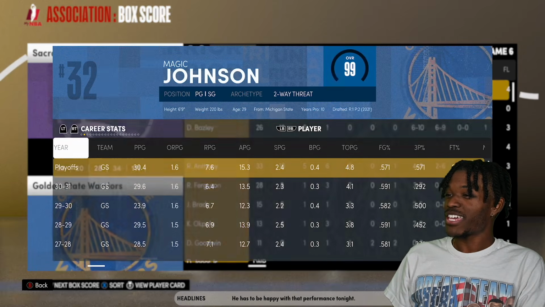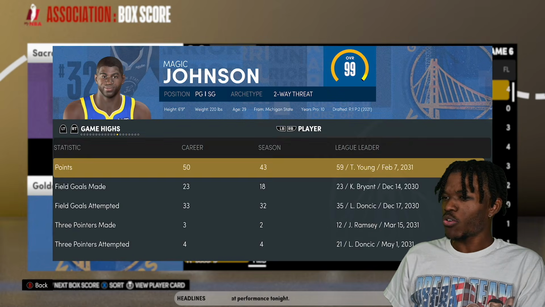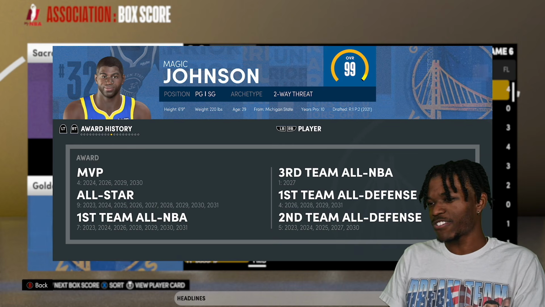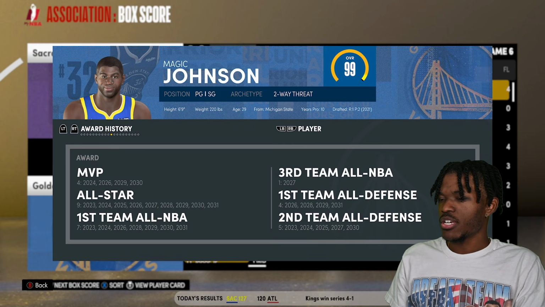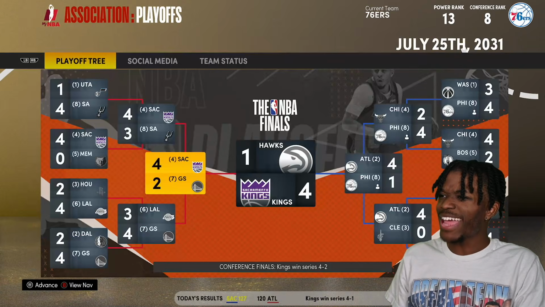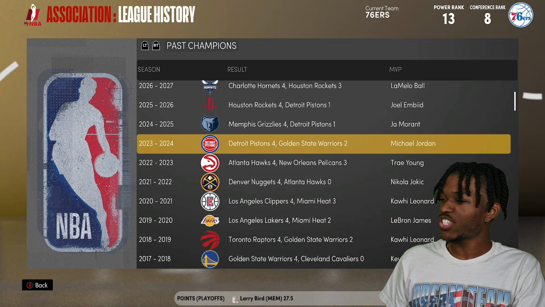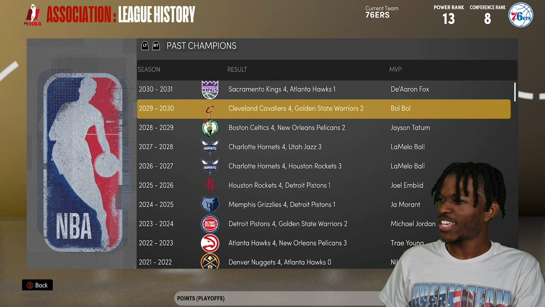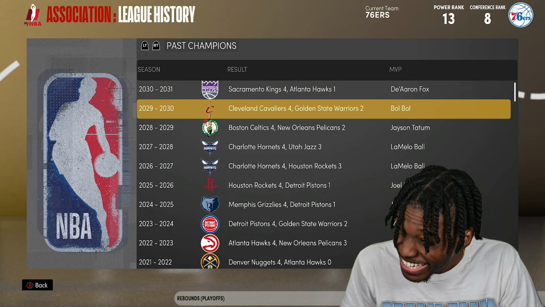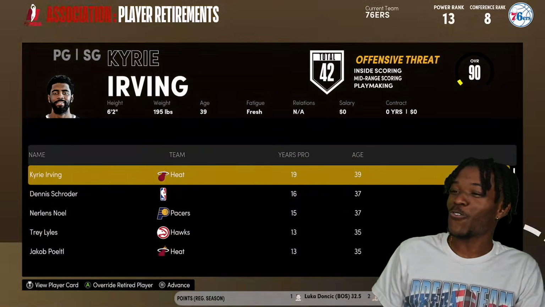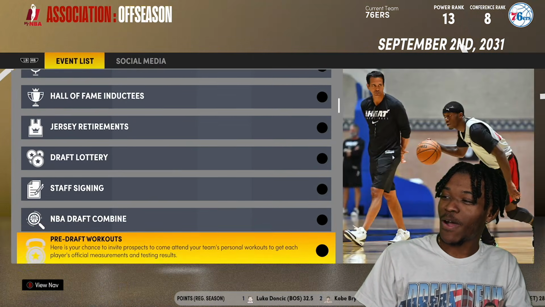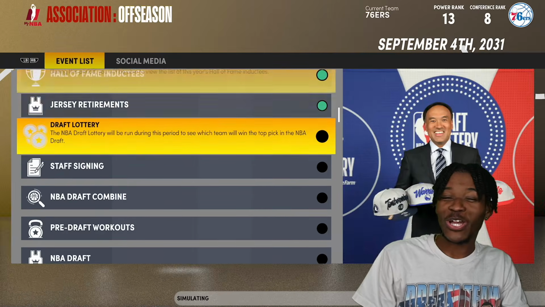Magic Johnson might be the go-to GOAT in the sim so far. 7th seed, leading his team to the conference finals, 4 MVP awards. No championships? I think didn't they win one? I'm pretty sure they won one. He's 0-2. He's got this one where he lost to Jordan, and then he had this one where he lost to the Bulls. So he's 0-2 in the finals. So, you know, you determine who's the GOAT.